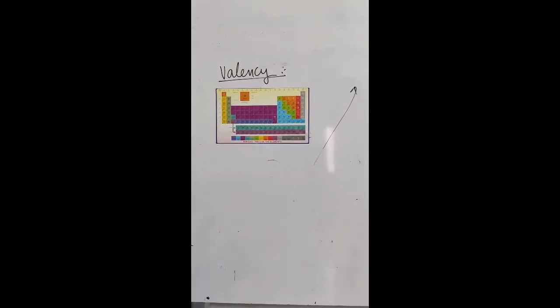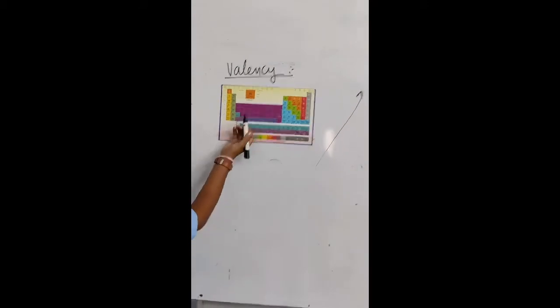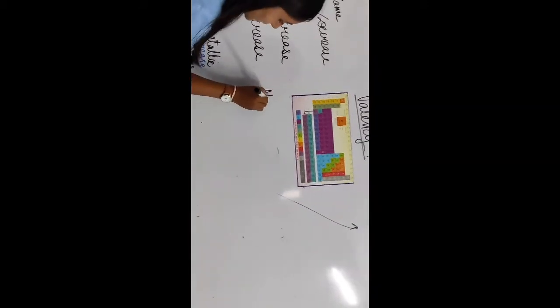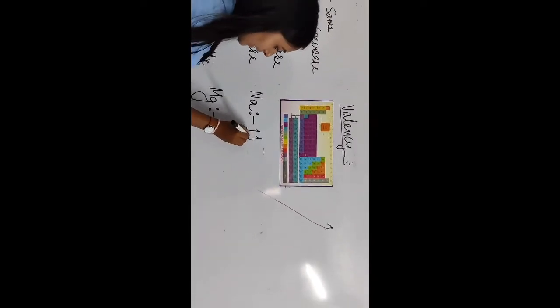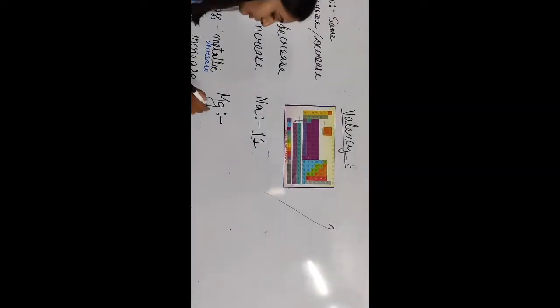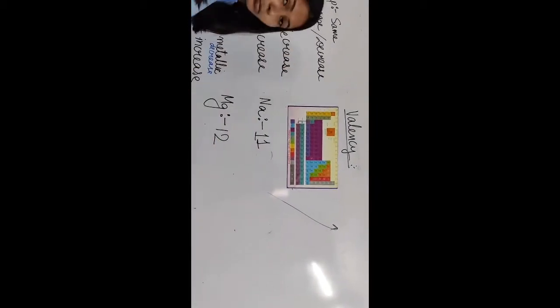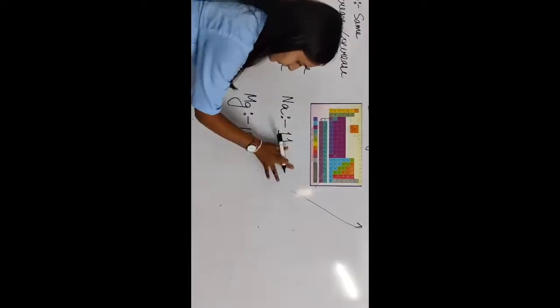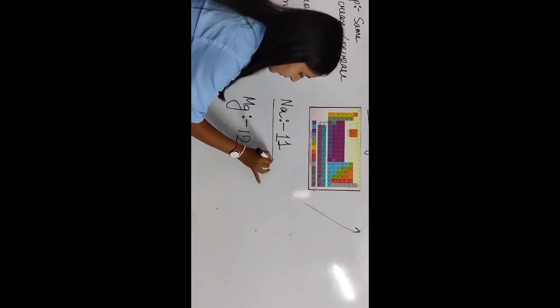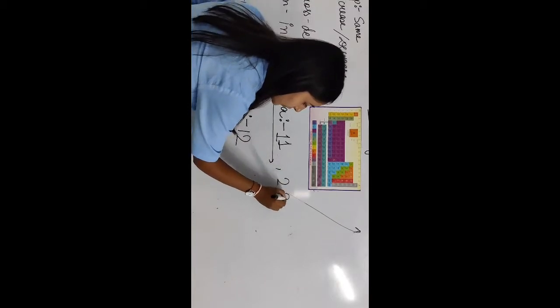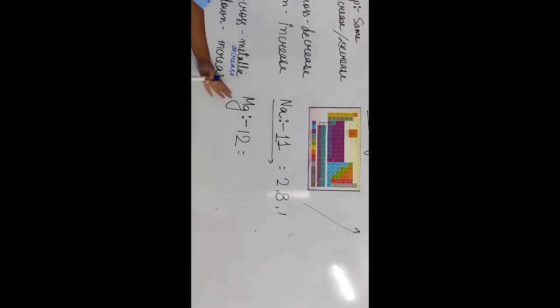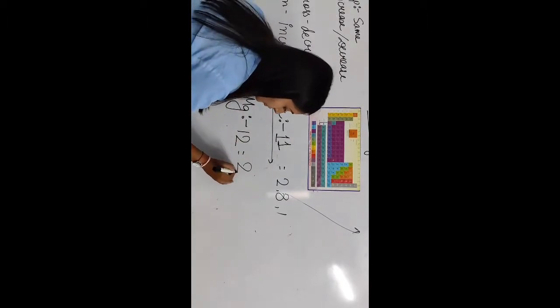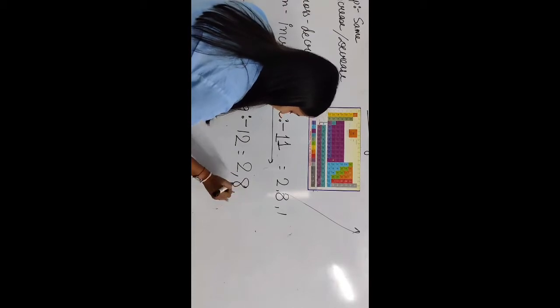Let us take two more elements, for example sodium and magnesium. The atomic number of sodium is 11 and the atomic number of magnesium is 12. Let us define this: 2, 8 and 1. And what is the electronic configuration of magnesium? In the first shell 2, in the second 8 and again 2.